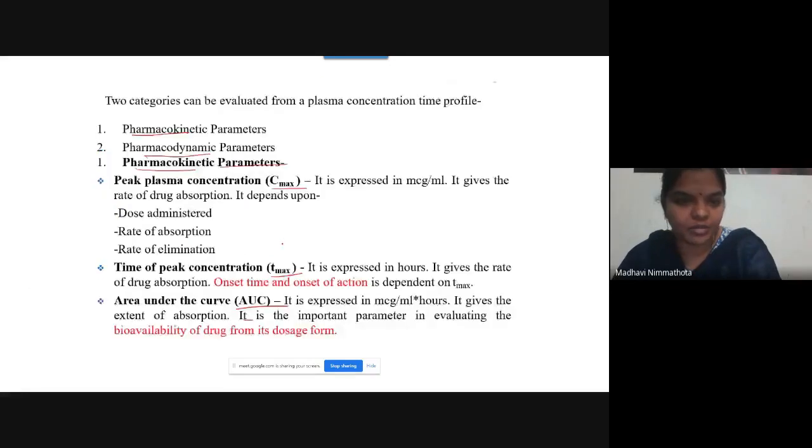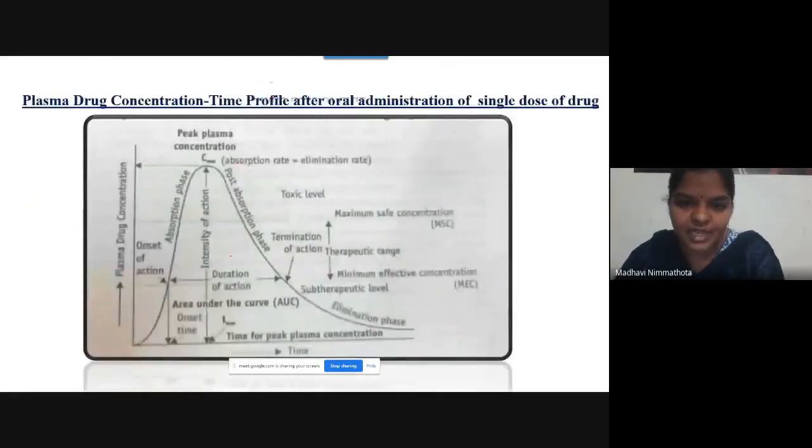See once again, this is the graph I drew for you. This is the beginning of pharmacological action, the onset of action. This is the time period, that is nothing but the duration of action. This is the termination of action, the ending of the pharmacological action. And this is the elimination phase. This is the absorption phase. See, at Cmax, absorption rate is equal to elimination rate. So Cmax is called the peak plasma concentration.